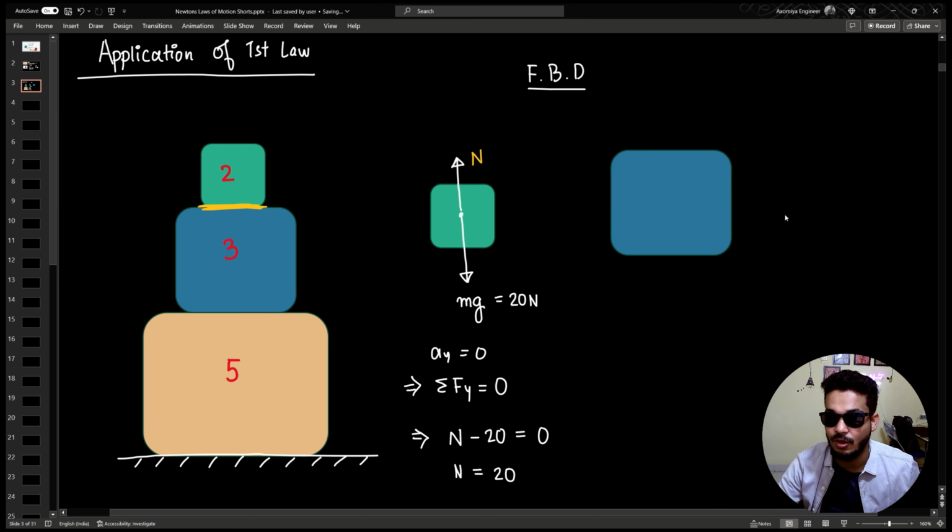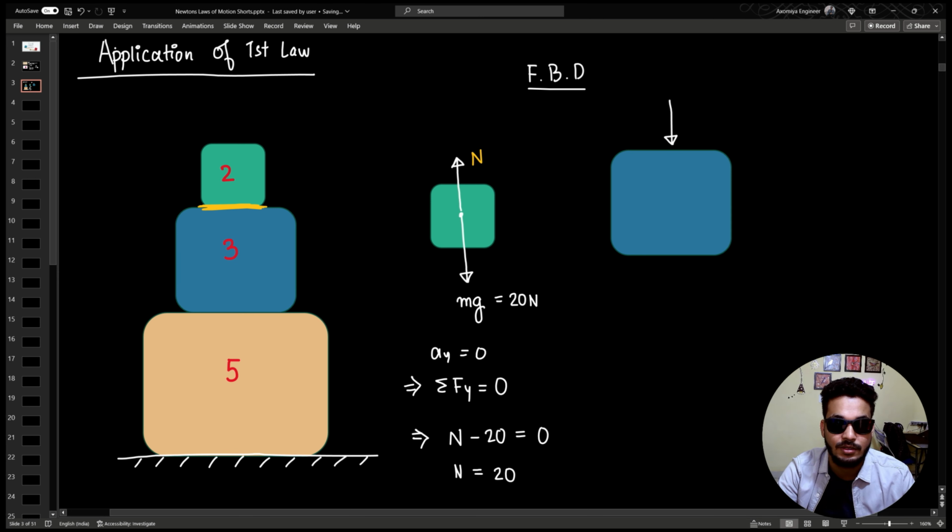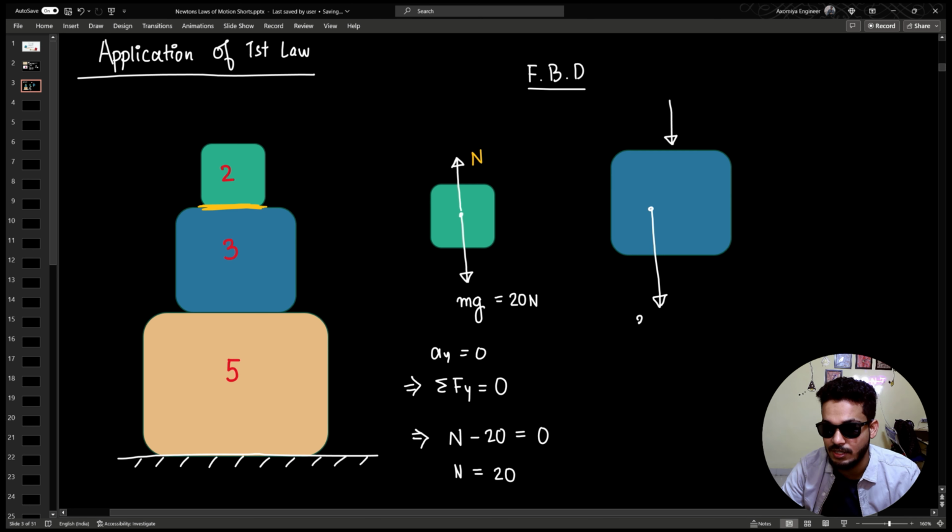Then for the 3 kg block, there is going to be a normal from the upward direction, and I'm going to color code this one as well, but let me just write down 30 Newton here. Why 30 Newton? Because 30 Newton is the weight. Okay, let's color code this one as red. This surface between the 3 kg and the 5 kg block, let's color code it red, right? So there's going to be a red normal.